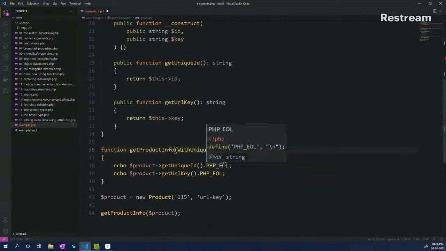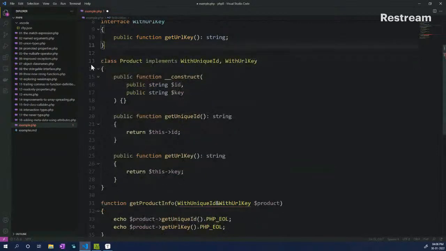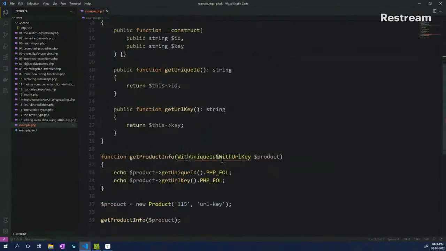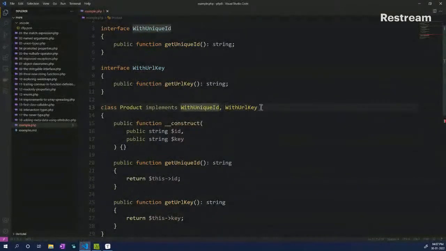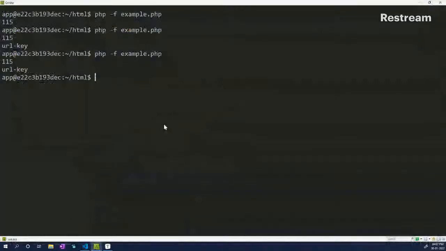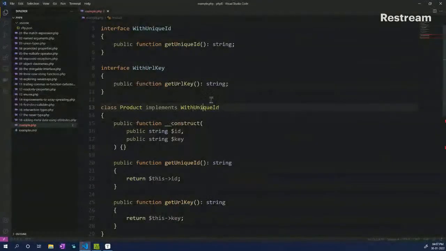Now in PHP 8.1 you have a new operator called AND, which is used instead of the pipe, which represents an OR operator. We actually have an AND operator as well. So if I run this, it still works, right? But if at any point one of these is removed and we run it, it will throw an error saying that it should have both these interfaces implemented.